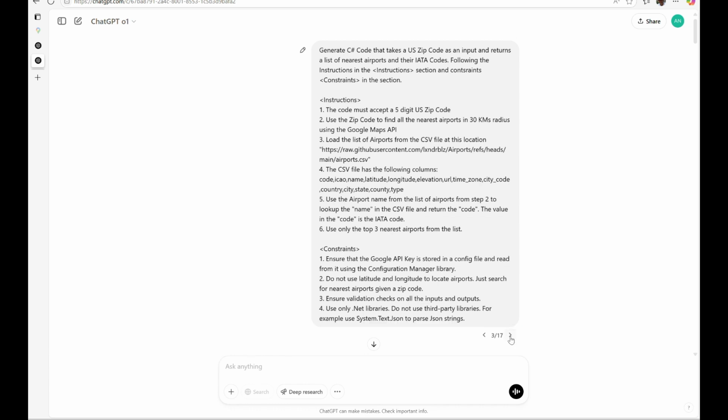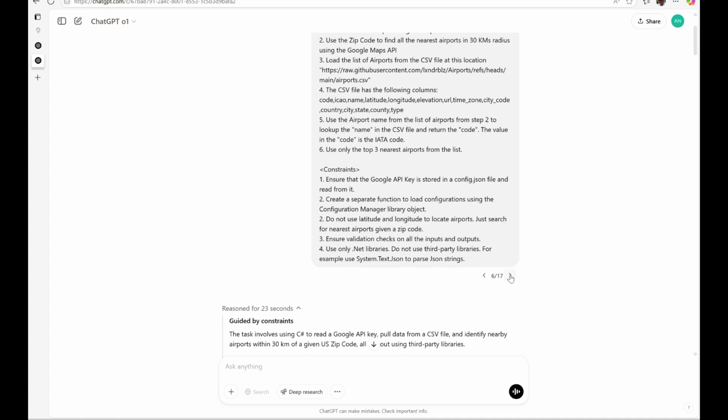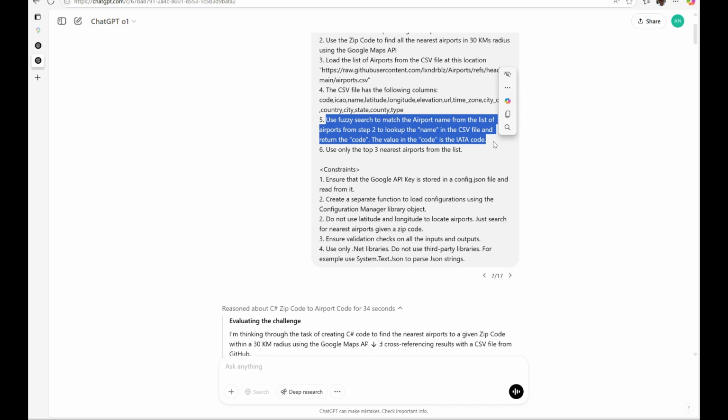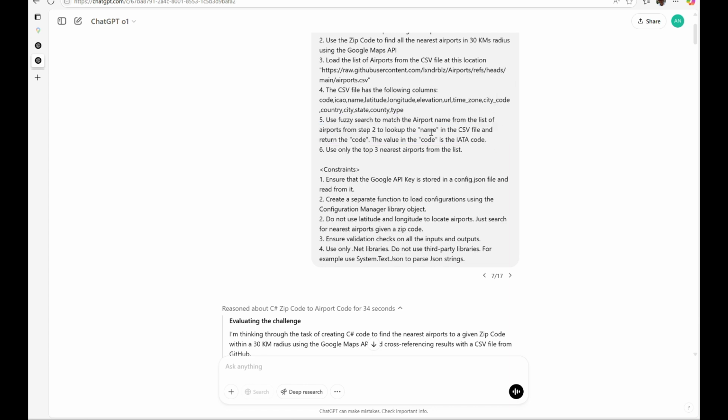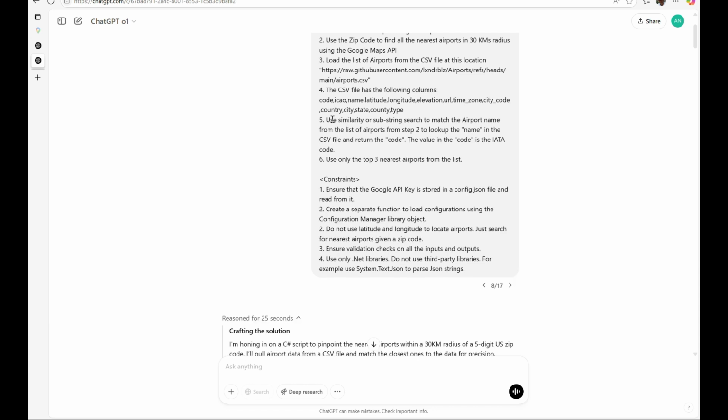and so on. So I'm just going on increasing the constraints, but at some point I also realized that, for example, as you can see, it's more on the prompts on the constraint side. But now you will see that I have started doing the airport match between the Google name and the CSV name. And I'm trying to say, hey, use something like fuzzy search or some technique like that, but that didn't work. Then I said, okay, let's use similarity or substring search, but that also didn't quite work.